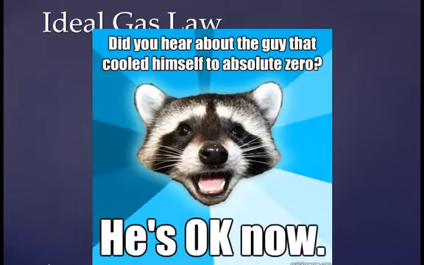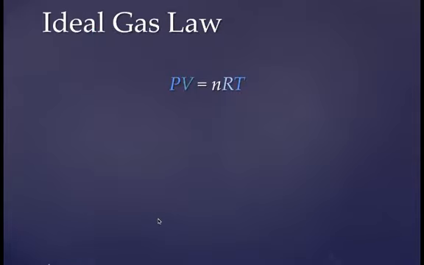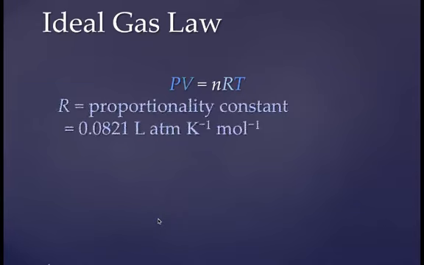The ideal gas law, PV equals nRT. You have used this a lot before. Notice this is on your equation sheet, so you might want to reference that. R is just a constant, but it's 0.0821 liter atmospheres per Kelvin mole. One of the reasons I want to point this out is remember in AP, they hate to type things that look weird and give them a lot of trouble. So when they say K to the -1, moles to the -1, all they're saying is those things go in the denominator. Those things would be on the bottom, because anything to the -1 power really just means throw it on the bottom of a fraction.